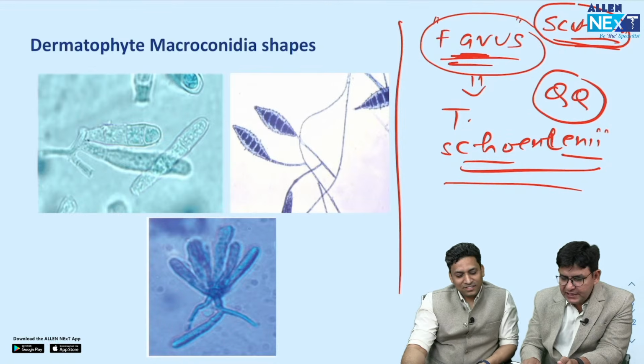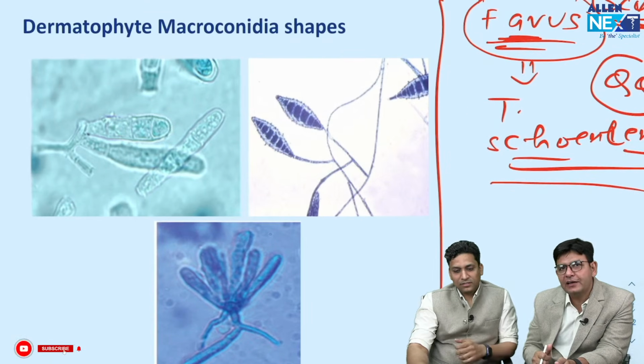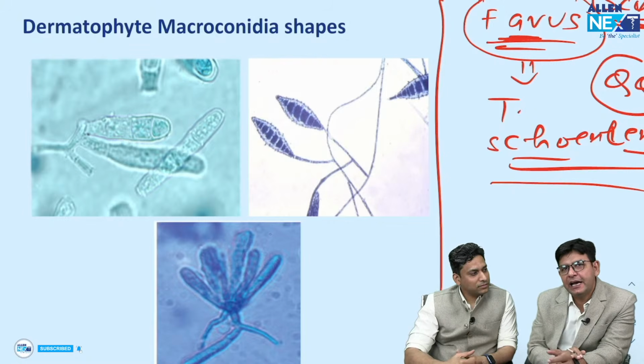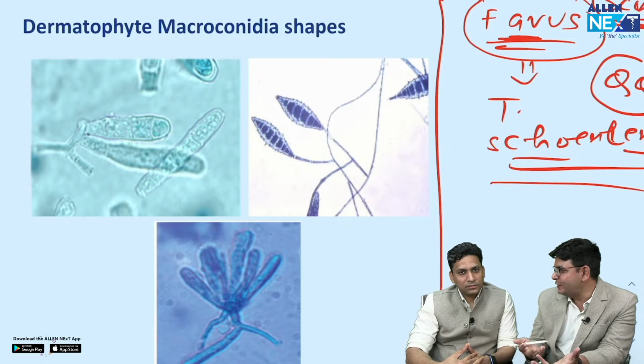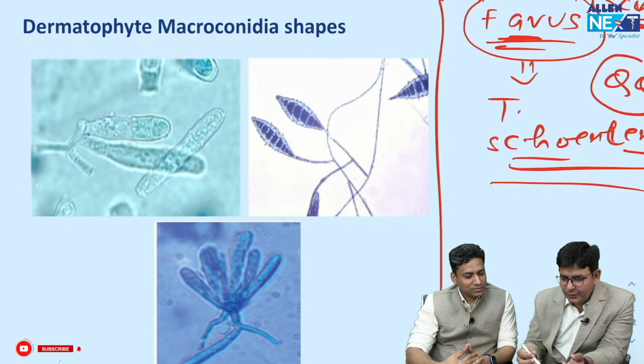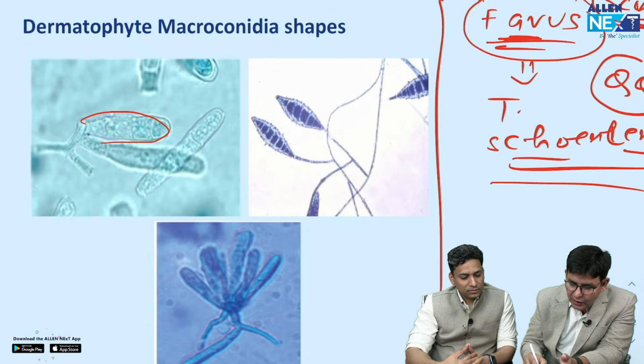Now from this side you can see these macroconidia and all. So how can they integrate this in the INI-CET exam? Because we have said before that this integration happens, and it happens in the exam. Most of the time I see that type of thing. So you should know that this is termed what? Pencil shaped or cylindrical. That is observed in which particular ones? Trichophyton.